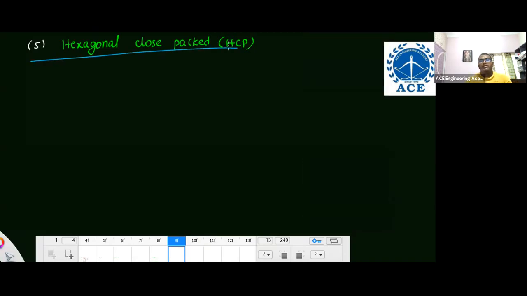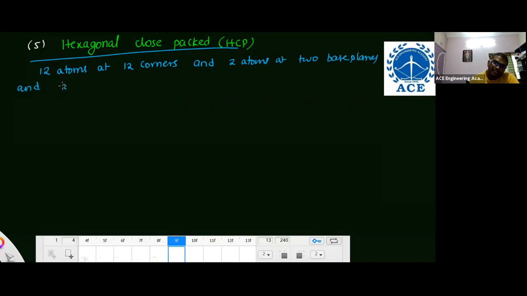Tell me. See, very simple. There are 12 atoms, not 8 atoms. 12 atoms at 12 corners and 2 atoms at 2 base planes and 3 more atoms in the middle inside. 3 more atoms are in the middle inside, right? So effective number of atoms, how many?